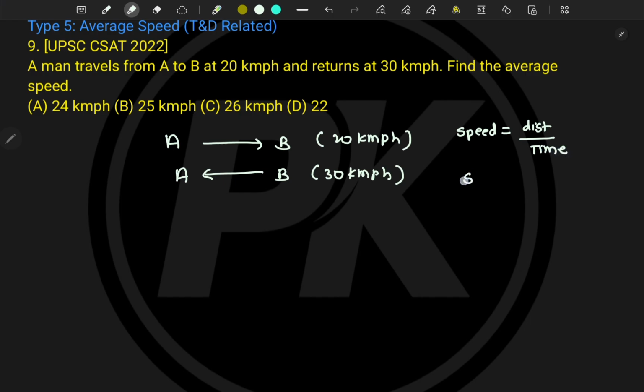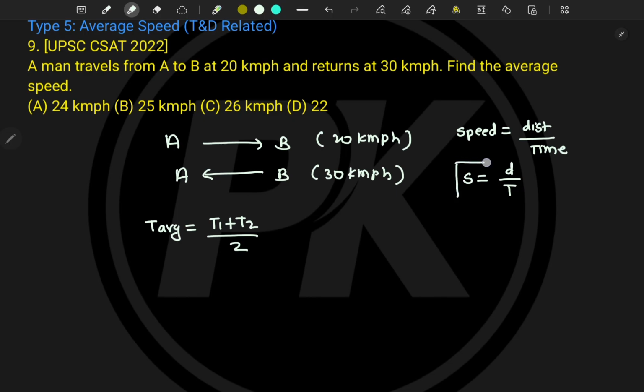So right now, S is equal to D by T. Now tell me, can we average the time? Yes, we can. And hence T average is equal to T1 plus T2 divided by 2. This way we can do.